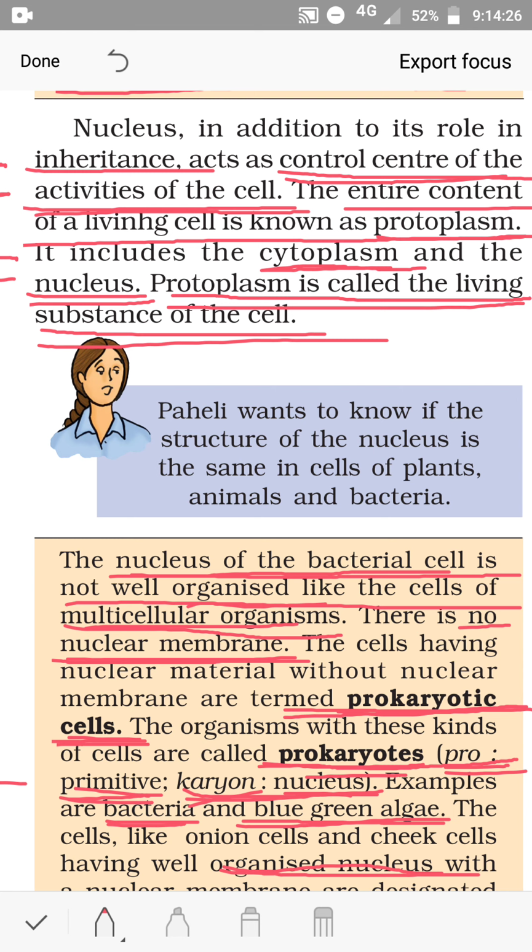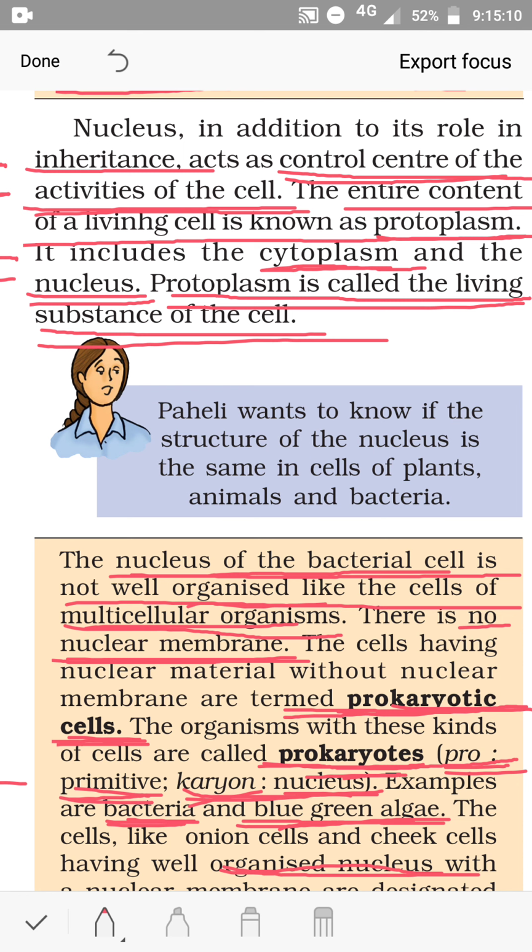The cells having nuclear material without a nuclear membrane are termed prokaryotic cells. Pro means primitive and karyon means nucleus. The organisms with this kind of cells are called prokaryotes. That is, the cells of these organisms do not have a nuclear membrane. Examples are bacteria and blue-green algae. If you see the cells of bacteria and blue-green algae, you'll see they do not have a nuclear membrane.